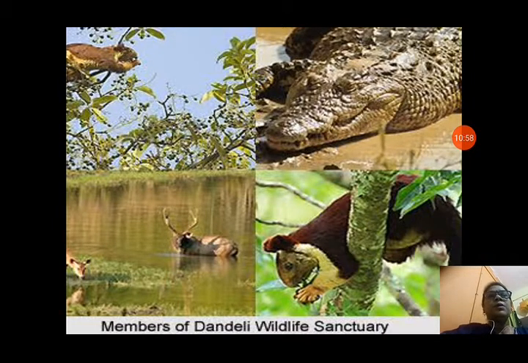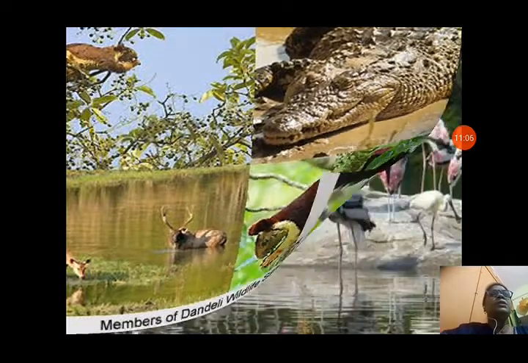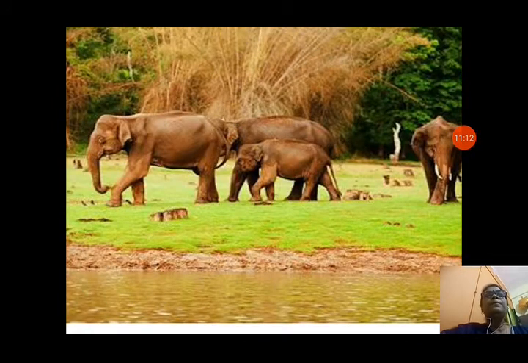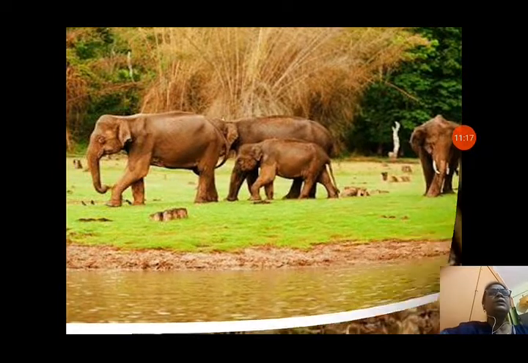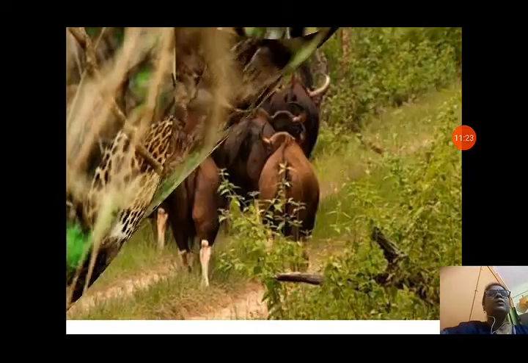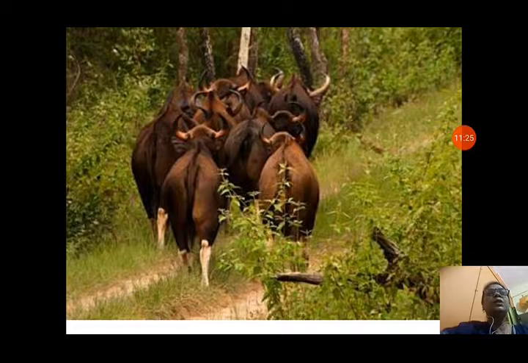You can see members of Dandeli Wildlife Sanctuary. Crocodiles are also there, and some other beautiful animals are present in this sanctuary. You can see such beautiful birds are also there in Dandeli Sanctuary. Elephants are also there. Different varieties of animals are present in this Dandeli Wildlife Sanctuary. You can see leopards are also there on the trees. They are going, sitting. Other animals are also there. Wild buffaloes, cows.